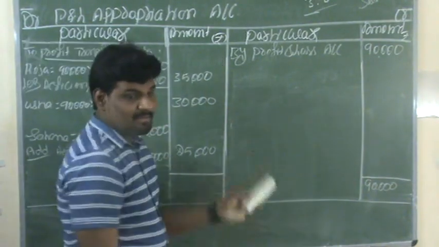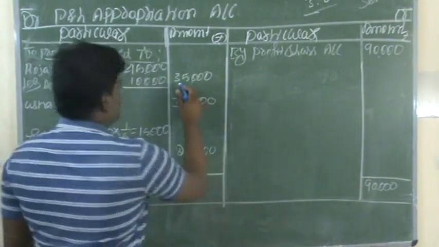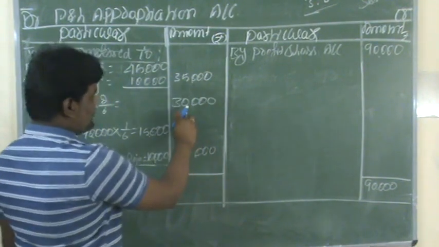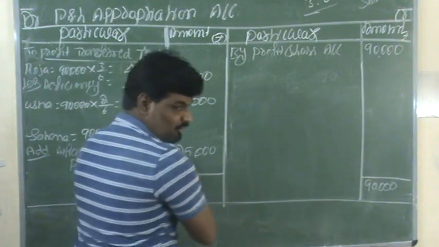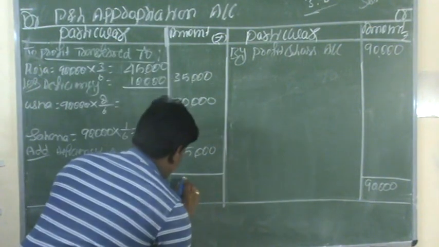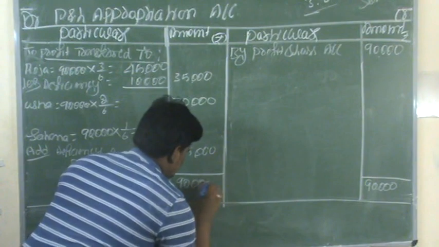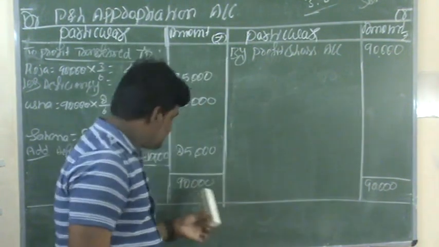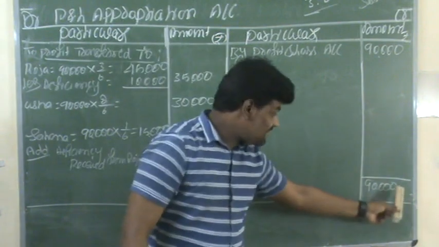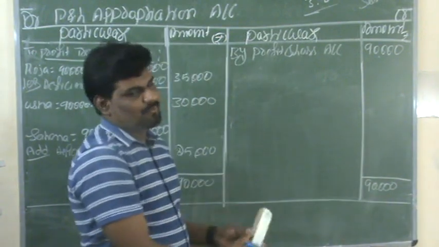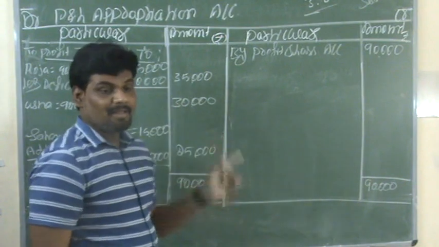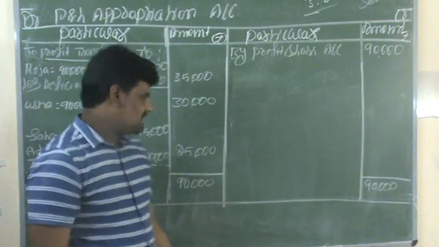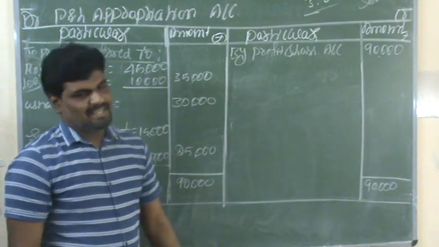And the same on the debit side: you have to add 35,000 plus 30,000, 65,000. 65,000 plus 25,000, 90,000. So both sides are 90,000. Whatever the profits in the business, all the profits are appropriated among all the partners according to their adjustments. This is the solution for the second question.